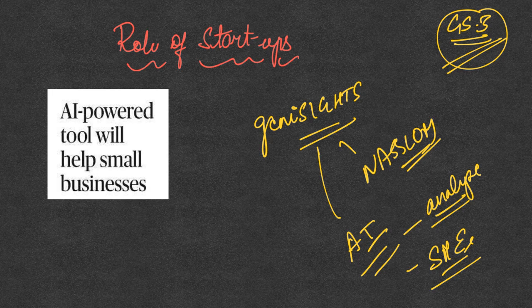So this you can quote as an example whenever you're writing about startups, that Jenny Sites is also incubated by NASSCOM, and it has now come out with an artificial intelligence powered business intelligence suite, which is going to analyze the current business scenario and also predict the future business trends. So this is going to be helpful for our small and medium enterprises.